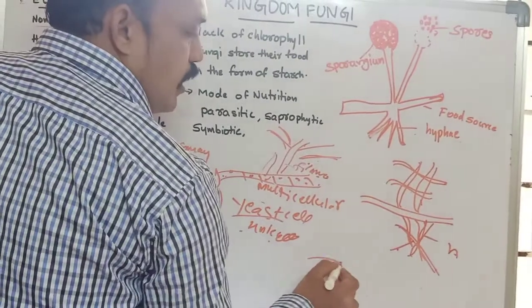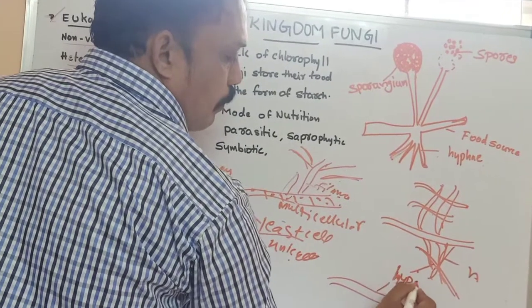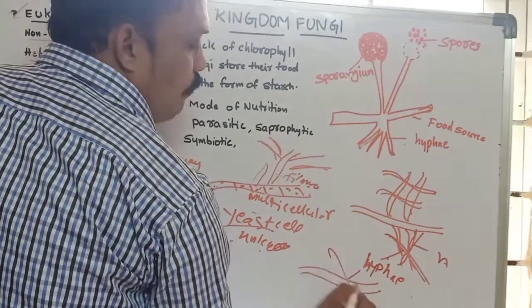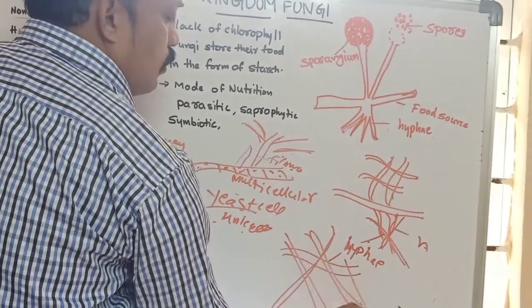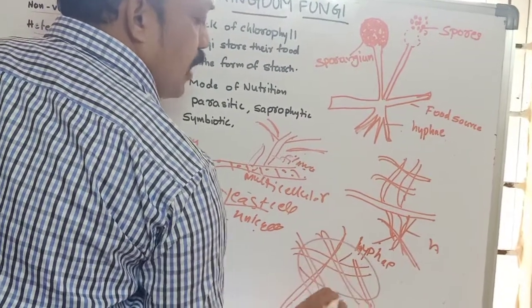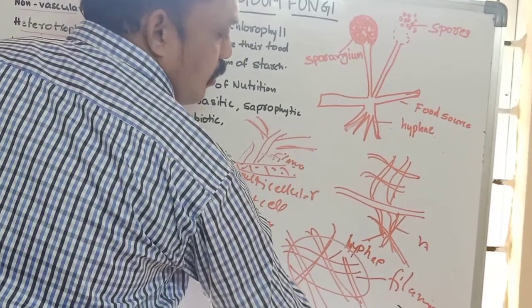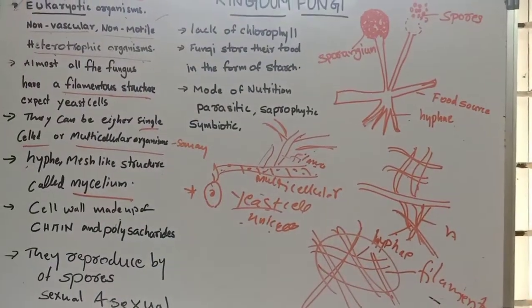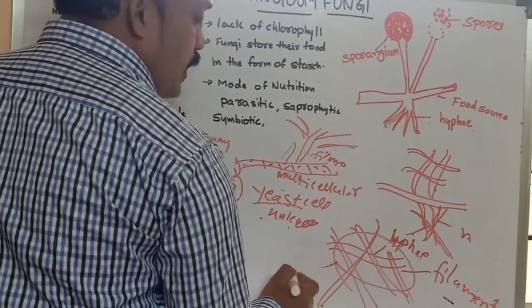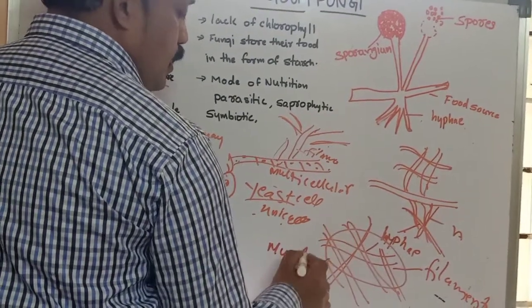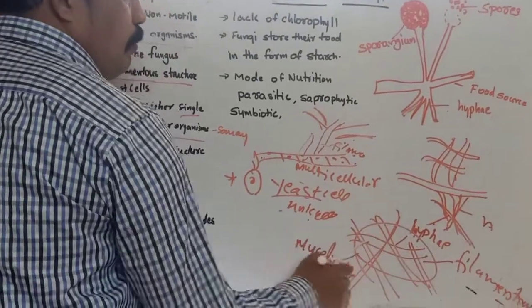All hyphae combine and form a mesh-like structure. This is called filamentous, that means so many filaments, or we can call it mycelium. The group of hyphae is called mycelium.